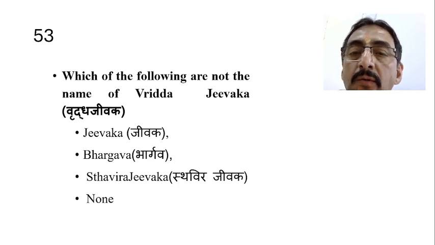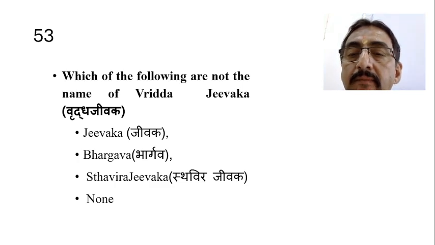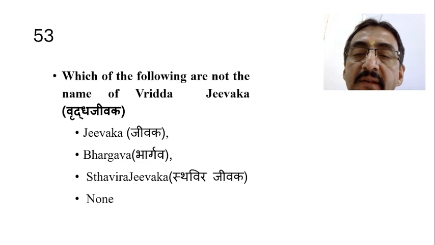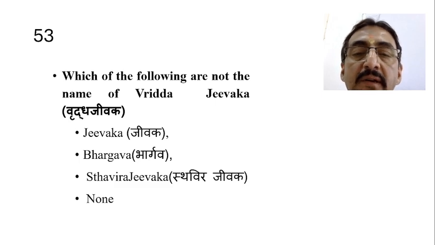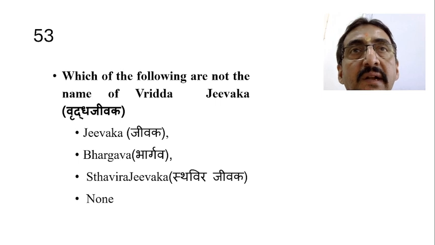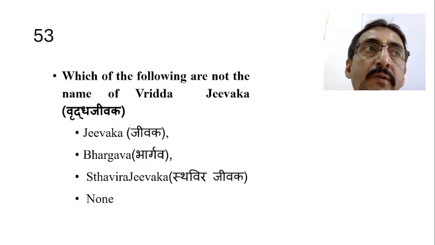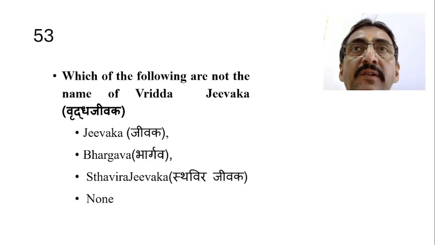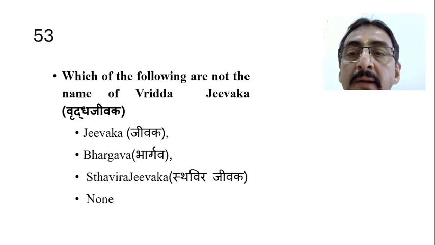So we have to think over it. Sthavira, the meaning of Sthavira is Vruddha. Sthavira Jivaka also means Vruddha Jivaka only. So this is the name of Vruddha Jivaka. Bhargava is also mentioned because he is born in the Bhrigu Vamsha. Therefore he is also called Bhargava. In many chapters they mention the name Bhargava, and chapters end with the name Bhargava.